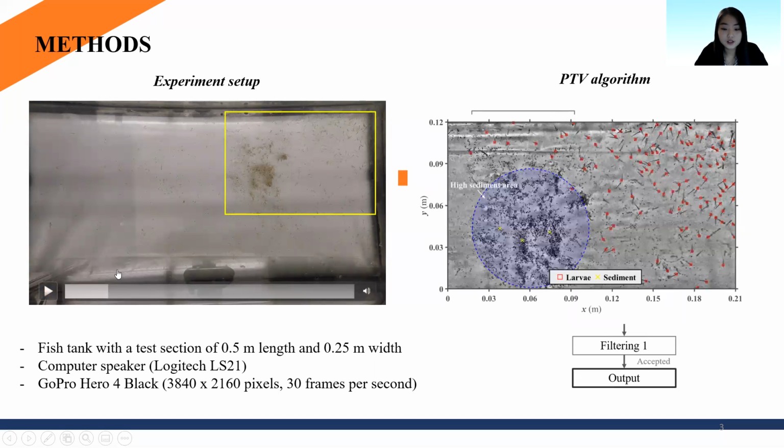The locations of detected larvae were overlapped on the original image in this figure, which shows that the majority of detected larvae were captured by their heads and even closely located larvae were distinguished from each other. It also shows that the algorithm was successful in mainly capturing larvae and neglecting noises of the image, such as sediments and light reflections, as highlighted in this blue circle.